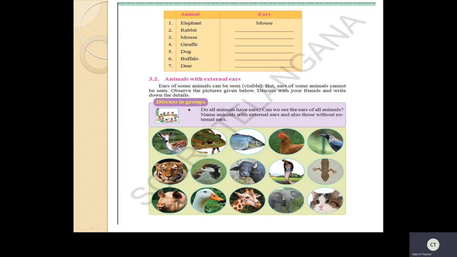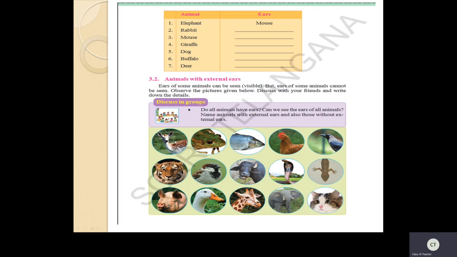See these birds. They are having ears or no? So, they are having small holes which are covered by their feathers. See this, what are these, children? The body is covered with feathers. For some animals, the body is covered with skin, okay, and also with fur or hair. And for some animals, they are covered with scales. If you see this fish, can you see the scales here? Yes, for snake, okay. See this. So have you observed the differences here?